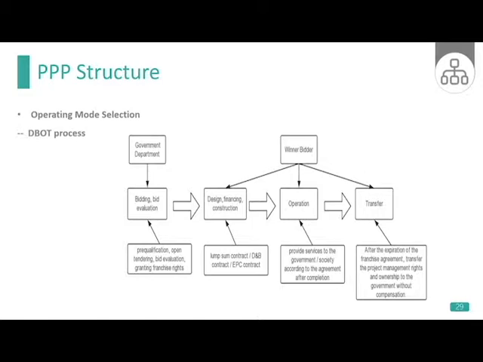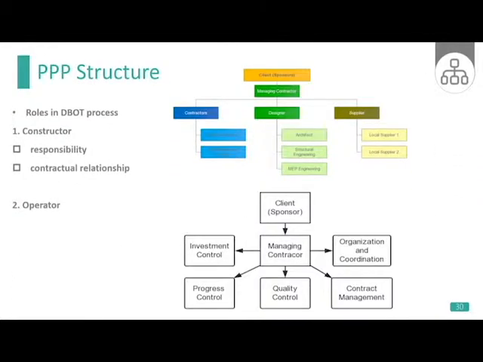After the main contractor wins the bid, the EPC contract will be signed with the social sponsor. After construction finishes, an experienced operating company will be hired to operate and maintain the LRT line to provide service for society and make profit for the original social sponsor. When the concession is due, the whole project will be transferred to the government for free. The contractual relationship between the developer and contractors is shown in the chart.